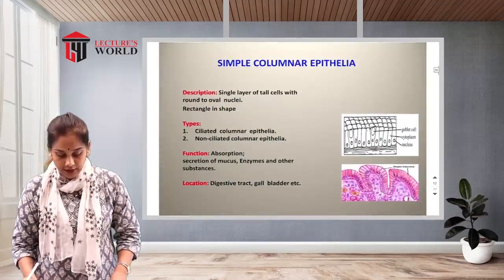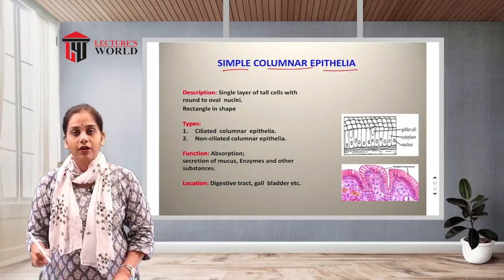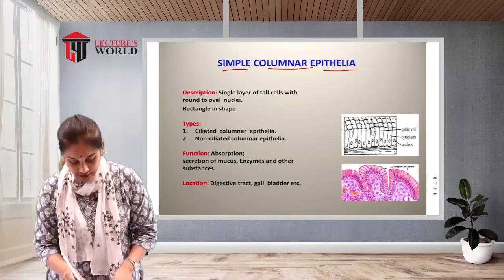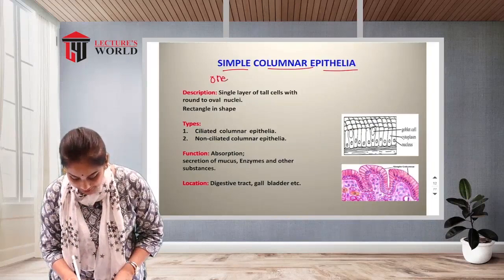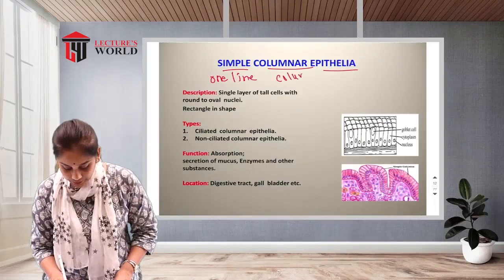Now the next type is the simple columnar epithelium. What is simple? One line. What is columnar? Column-like shape.